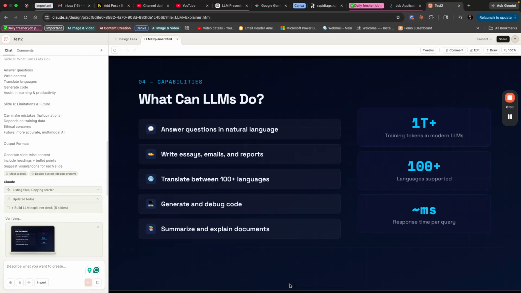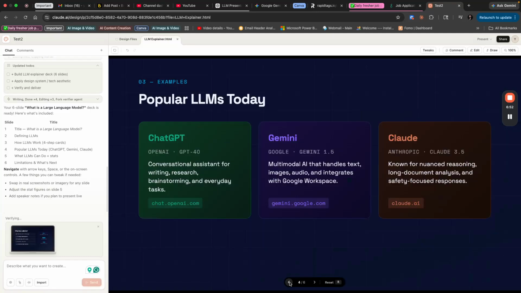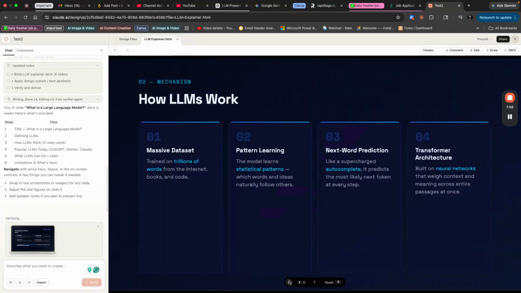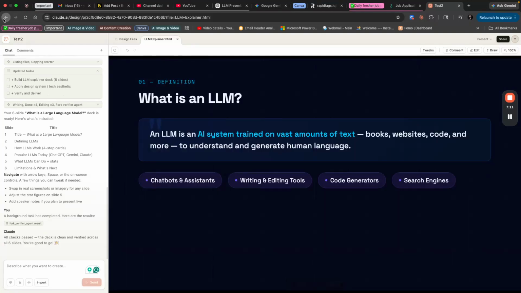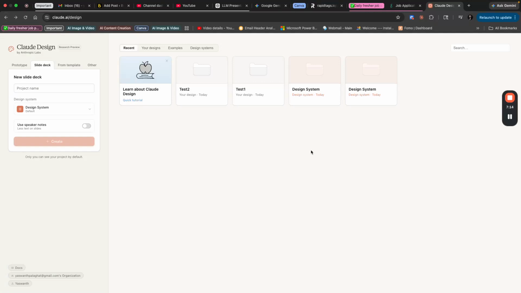For a presentation like this to be designed in Canva or Figma or any other design app, it will take you an hour, or if you're an expert, around 30 to 40 minutes. But for me, it took less than a minute to create a presentation like this. All you need to have is the content. Just tell it what you want to design, and it will do that in a minute.